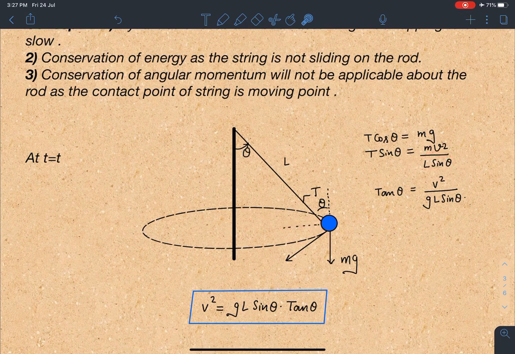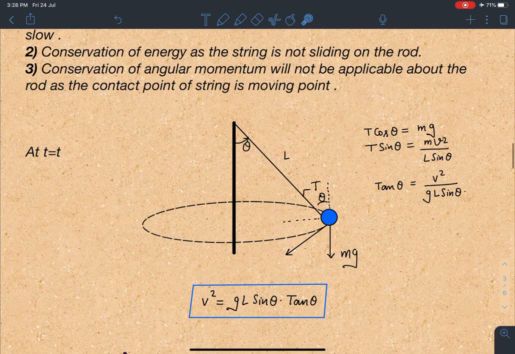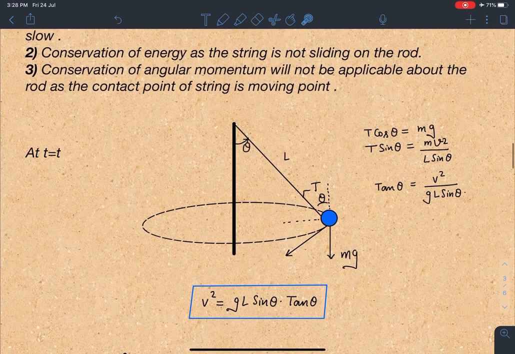So from here, when I simplify, I am going to get v square is equal to g l sin theta tan theta. Okay, this is a very common question you would have seen in your textbooks, but in the actual problem there is much more.